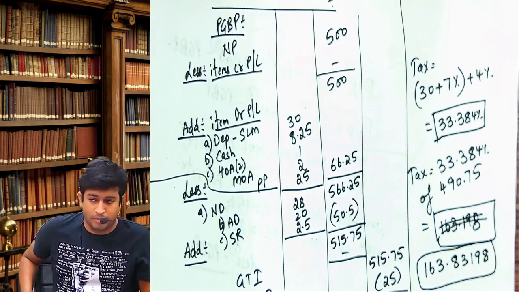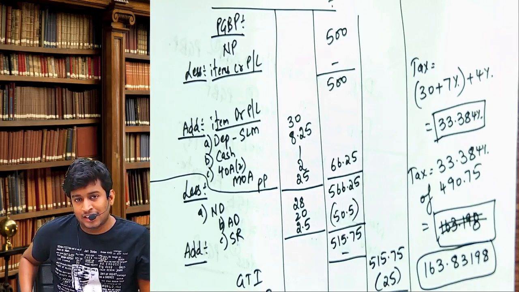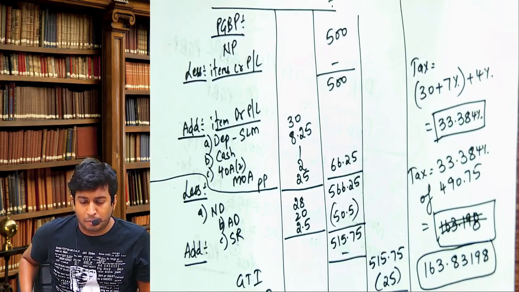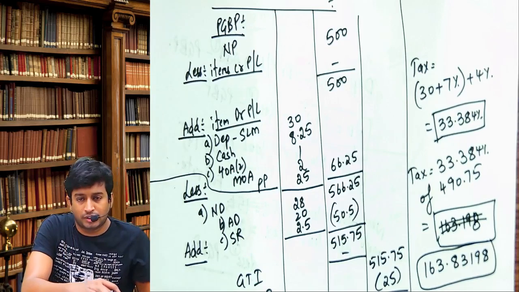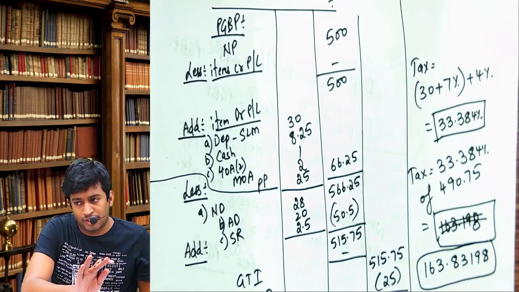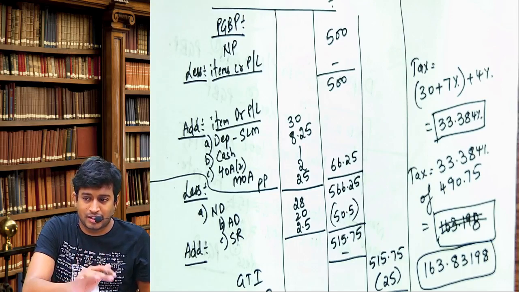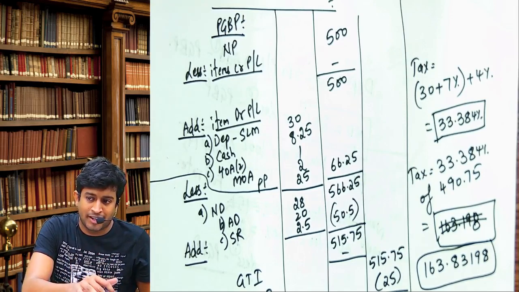The other problems are with solutions, that is for your practice, but practice only when you are thorough with PGBP provisions, then only go through. Don't enter the stadium without any practice. The first ball will be a hit wicket. A bouncer will be thrown by ECA, it will be hit wicket, and also you will be injured.